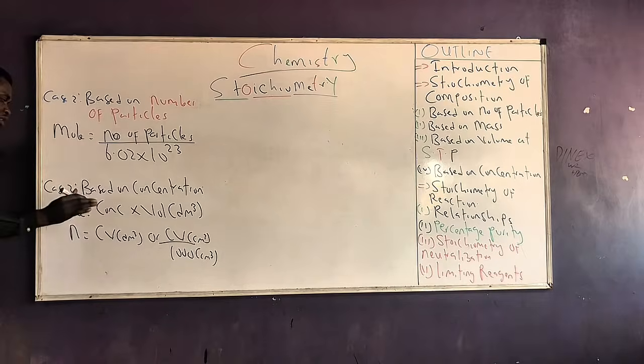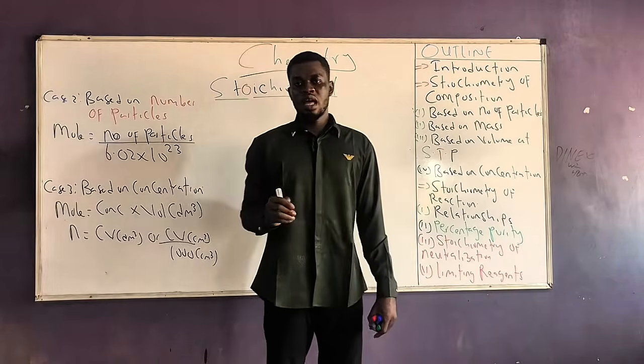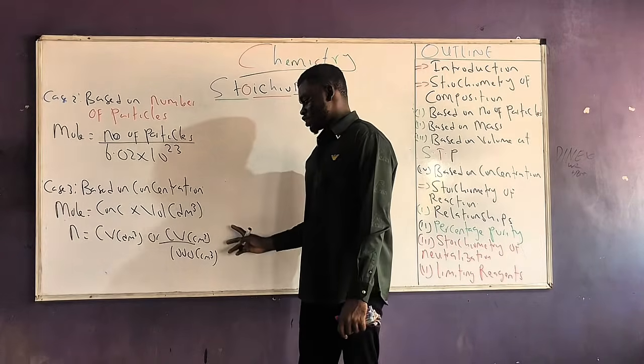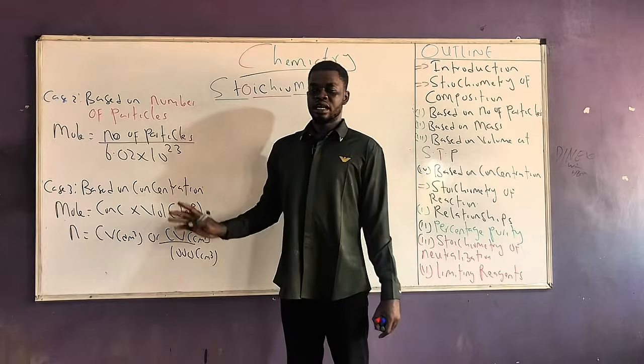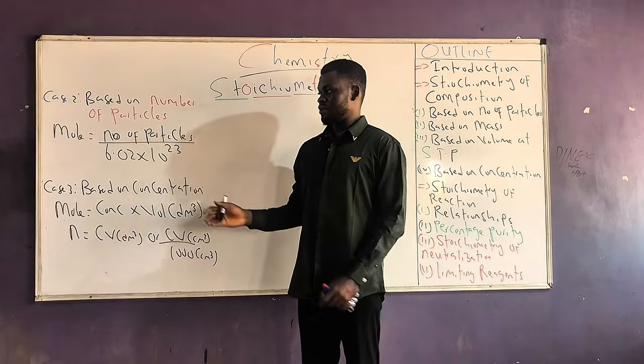So if I'm given the concentration of a substance, I'm given the volume of the solution, and I'm asked to calculate for the mole, I can easily use this relationship to determine the mole under that condition. Very easy. This is case 3.